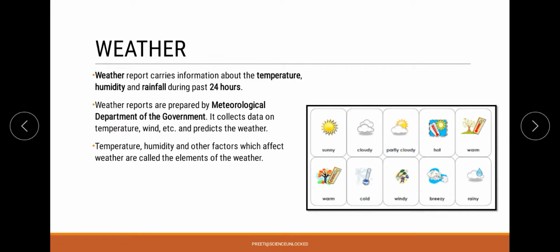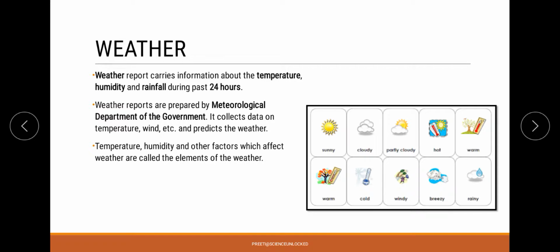Now these factors that we have talked about, whether temperature, humidity or any other factor which may impact our weather, are called the elements of weather because they have a direct connection with weather forecasting.